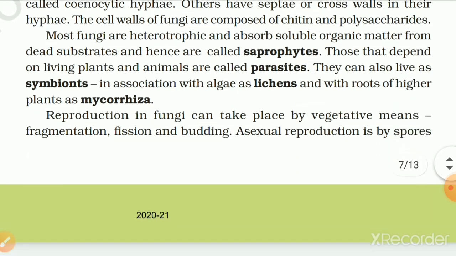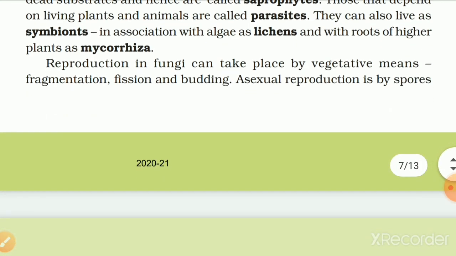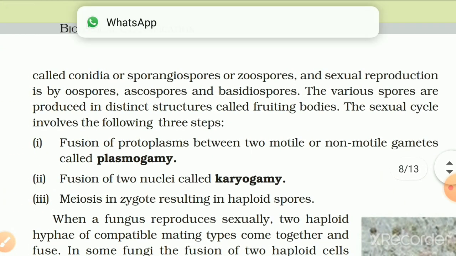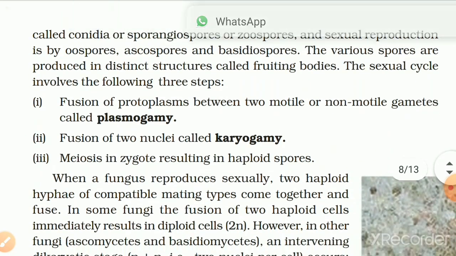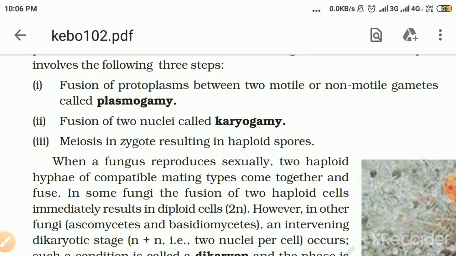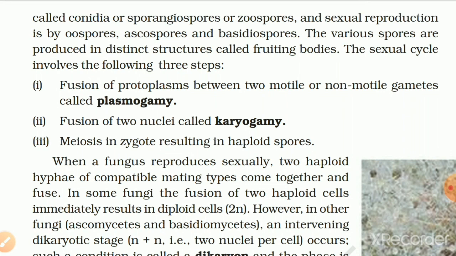Reproduction in fungi can take place by vegetative means: fragmentation, fission, and budding. Asexual reproduction is by spores called conidia, sporangiospores, or zoospores, and sexual reproduction is by oospore, ascospore, and basidiospore. The various spores are produced in distinct structures called fruiting bodies. The sexual cycle involves the following three steps.